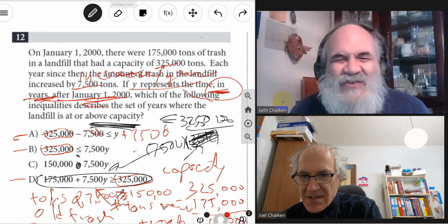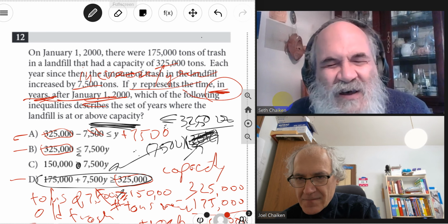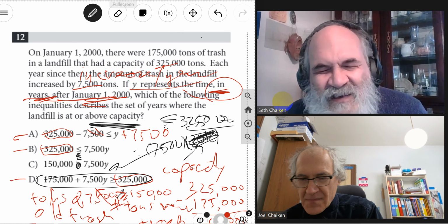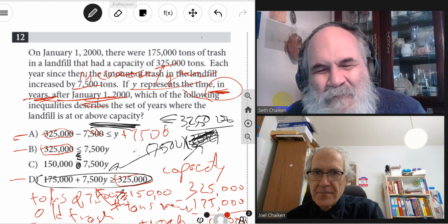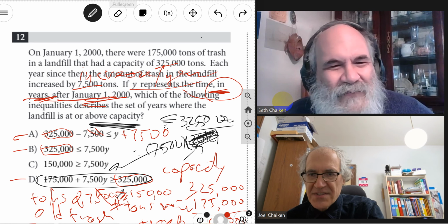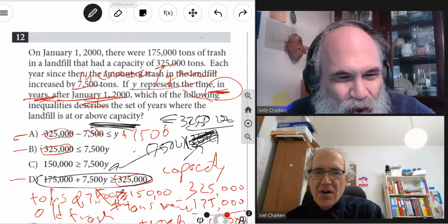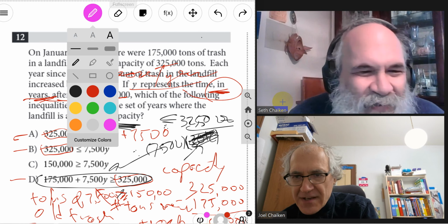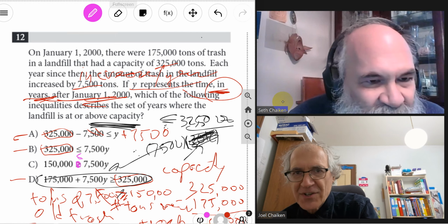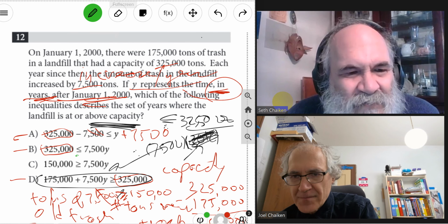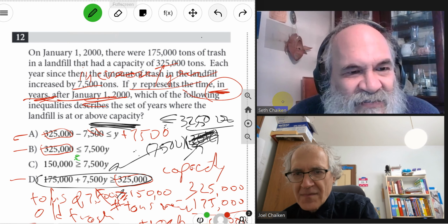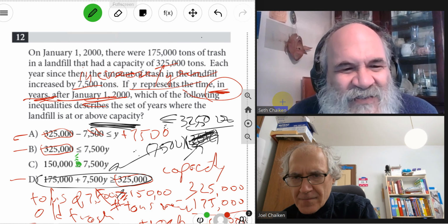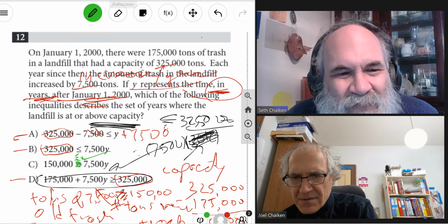So C is a distractor, because somebody might have simplified and then made a mistake in the direction, and they pick C. That's right. C is wrong. If C was going to be correct, it would be this. This would be the correct C. We'll put it in green. If you change the direction of the inequality on C, that would make C equivalent to D.